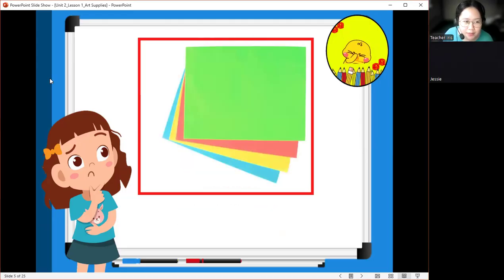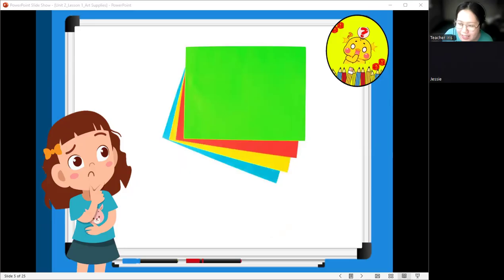Okay, can you name this art supply? This is a paper. Very good. This is a colored paper. Very good, so detailed.